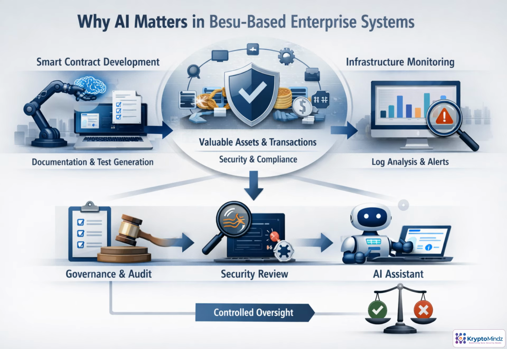AI is valuable in Besu environments because it can reduce friction across the lifecycle. It can draft documentation, generate tests, summarize logs, and surface unusual infrastructure behavior faster than a team working manually. But enterprise blockchain is not a place for unchecked automation. Contracts, keys, and transactions may represent real assets or regulated processes. AI output should feed into review, testing, audit trails, and governance. The goal is responsible augmentation, not replacement of trust controls.